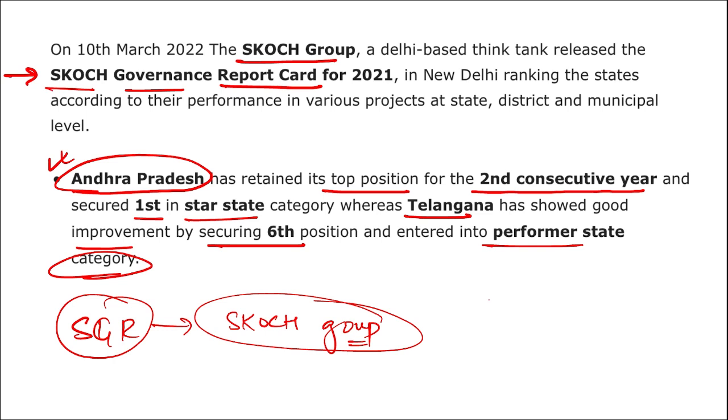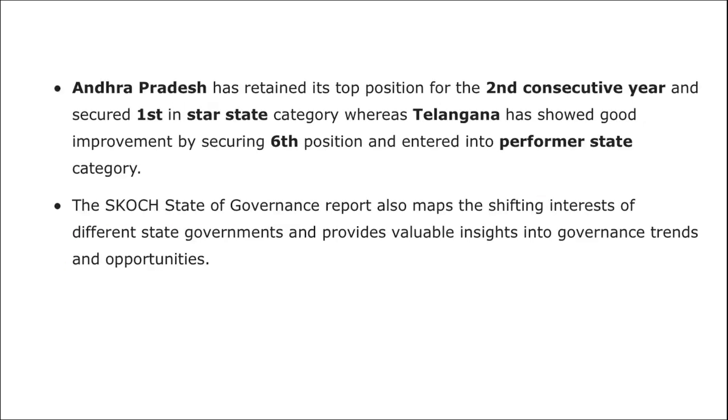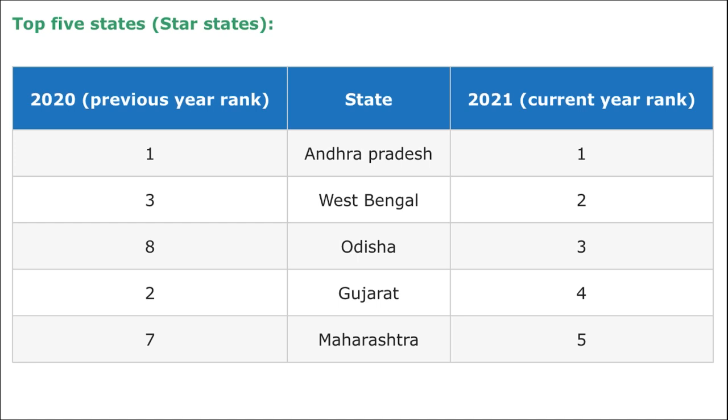Alright, Andhra Pradesh has retained the top position, secured the first position, and that too for the second consecutive time. Here you can see the list of the 5 states of the star states category. Andhra Pradesh in 2020 and 2021 both years secured the first position. West Bengal second, third Odisha, fourth Gujarat and Maharashtra.